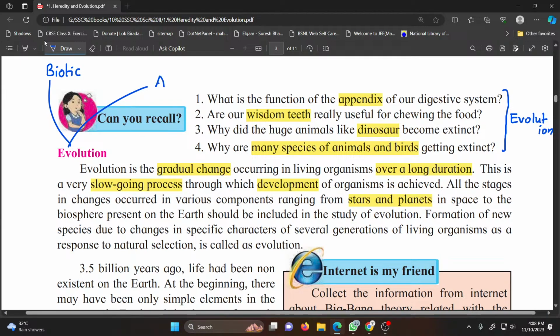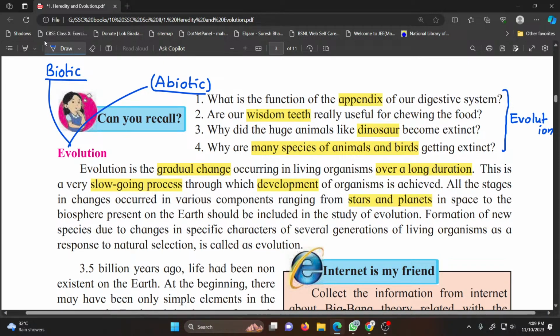Evolution is also abiotic. For example, in the initial days of existence, Earth was a sphere of gases. Then those gases cooled down to form liquid, and then the solid Earth crust evolved. So this process is abiotic evolution. After that, when life started on the Earth, then the biotic evolution also started taking place. So at present, both biotic and abiotic evolutions are simultaneously going on.